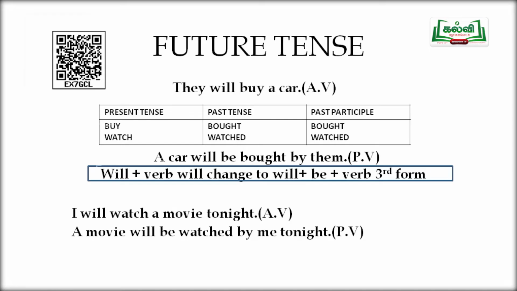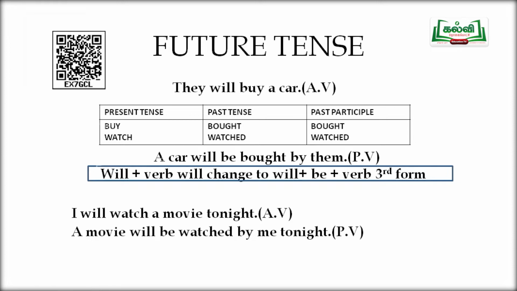Let us see the future tense sentence. They will buy a car. Will buy is the verb here and the three forms of buy are buy, bought, bought. And you see the verb comes in two words here, will buy. That is the pattern of the future tense. Will plus verb.